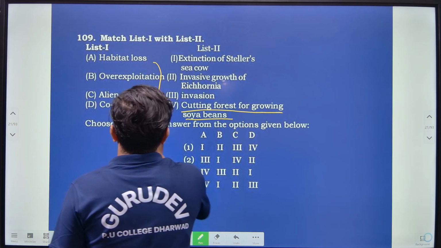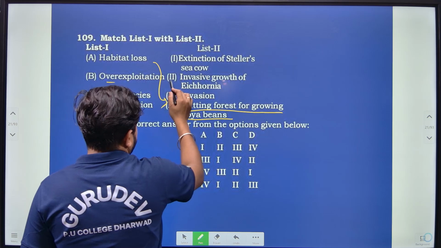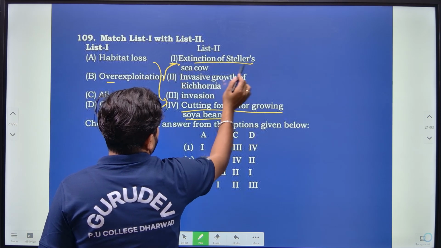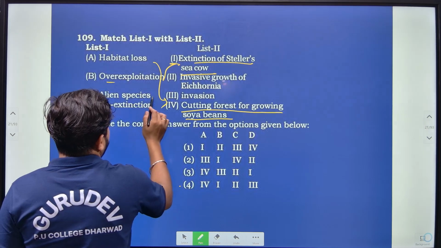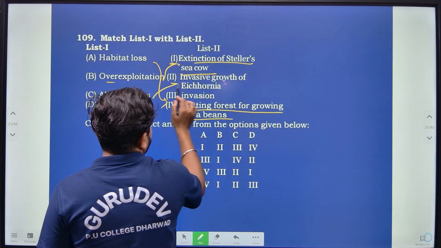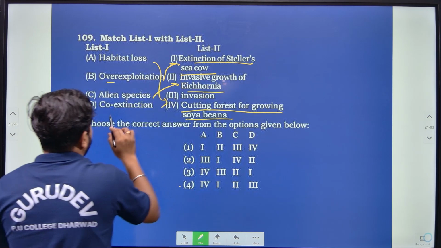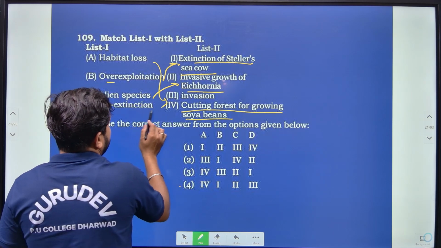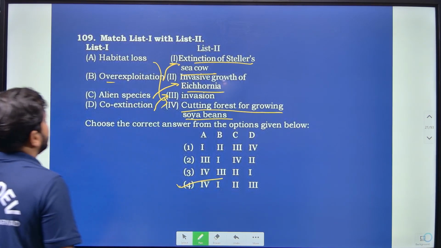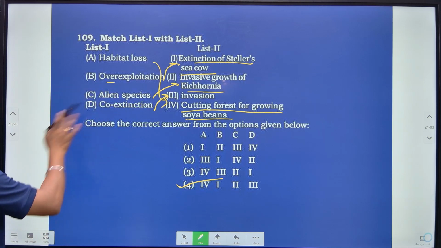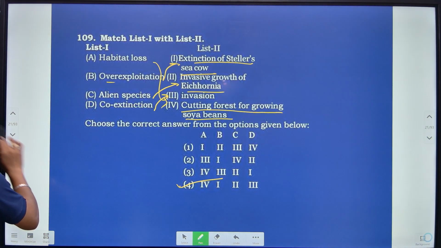Overexploitation is nothing but the extinction of Steller's sea cow, right? Then alien species is nothing but the invasive growth of Eichhornia. Then coextinction is nothing but the invasion. So based on that, option 4 is correct here, right? As it is a match the following, that is what we have to find out.